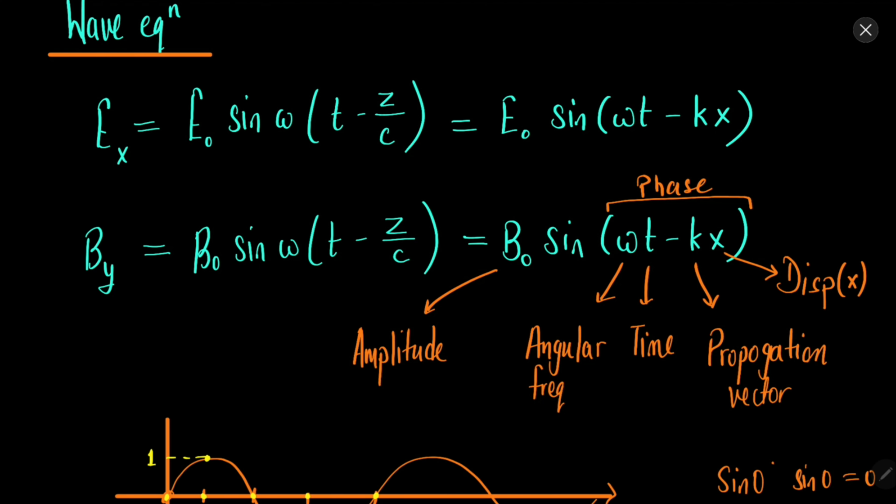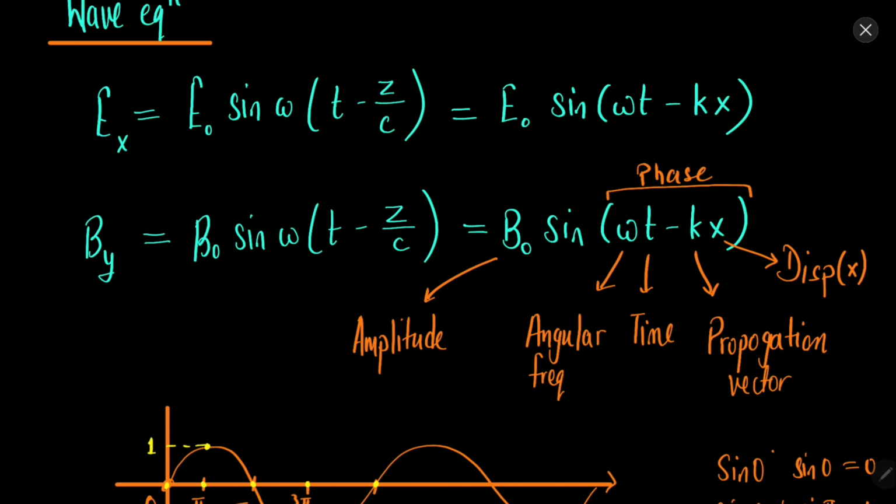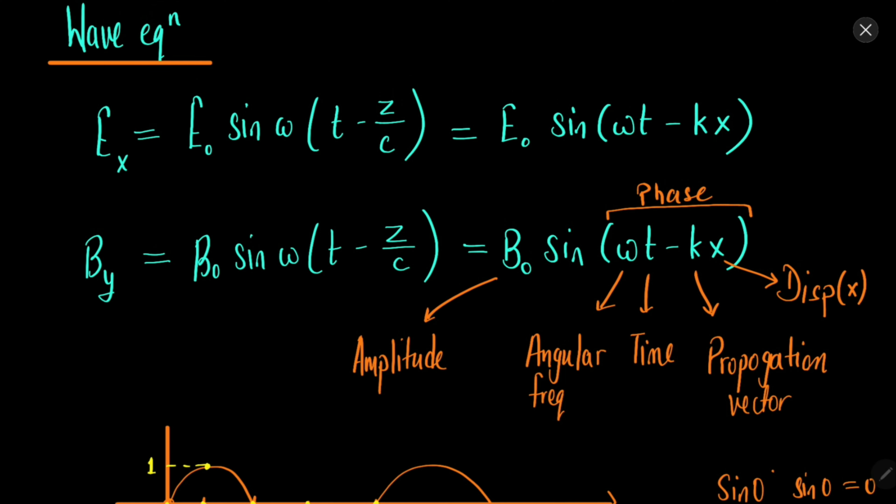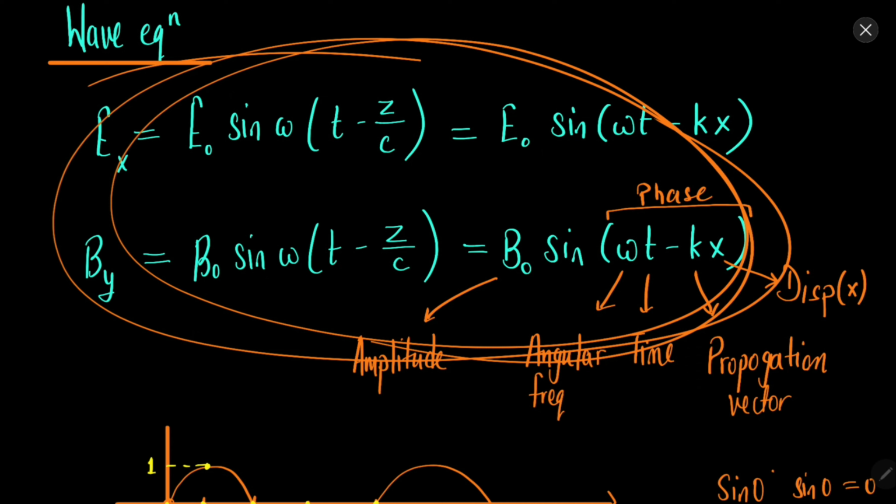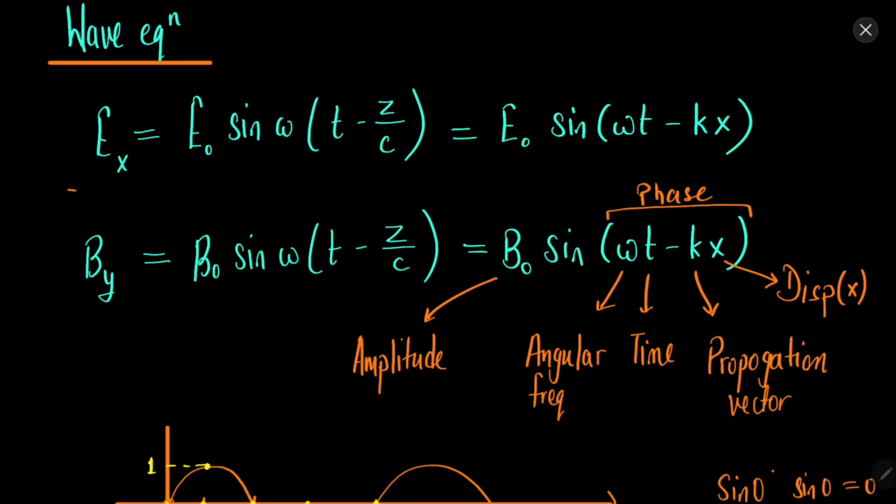This is all done in the wave part that we have discussed earlier. Similarly for the magnetic field: amplitude, phase, angular frequency, time period, propagation constant and displacement. So this is the usual sinusoidal wave equation, and the electromagnetic wave has this sinusoidal wave equation.